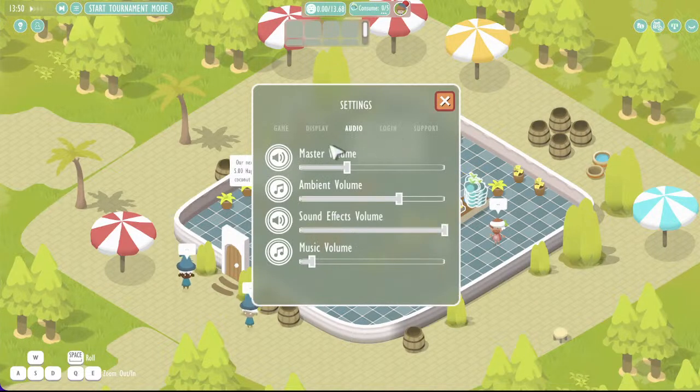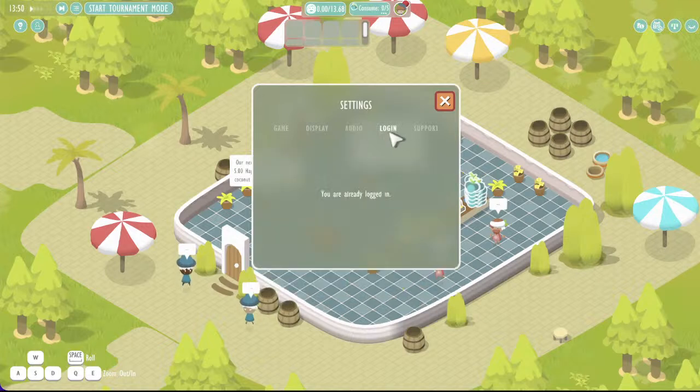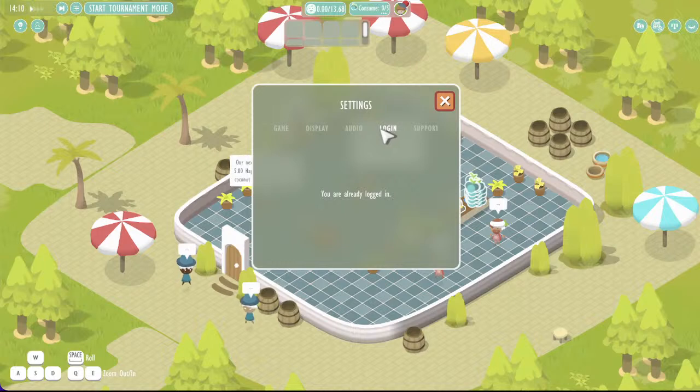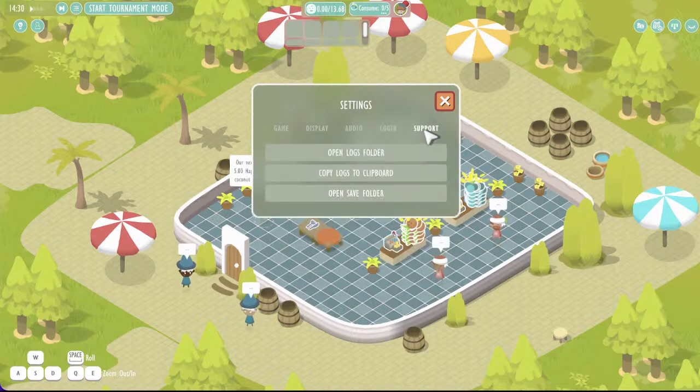Very well. We also have audio to control things. And if you are, for example, offline all of a sudden, but you need to log back in, you can use this menu too. And if you ever want to send us an email to support, you may want to sometimes open your log folders and give us the log of your game so we can know exactly how to help you.